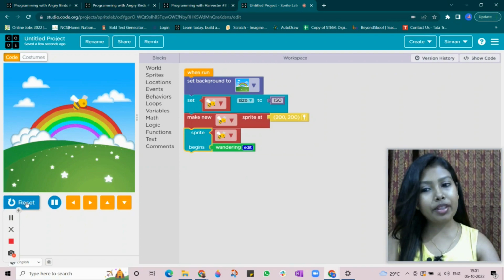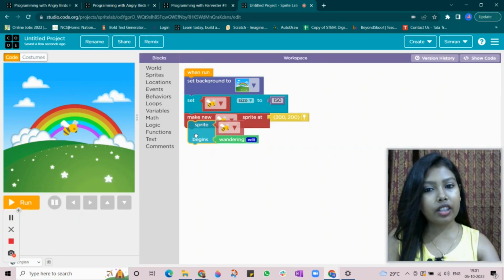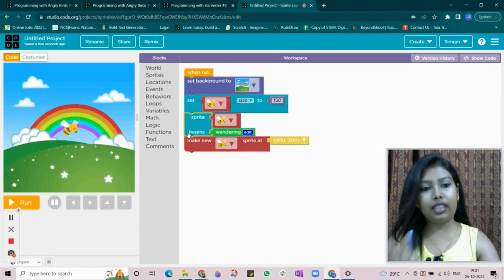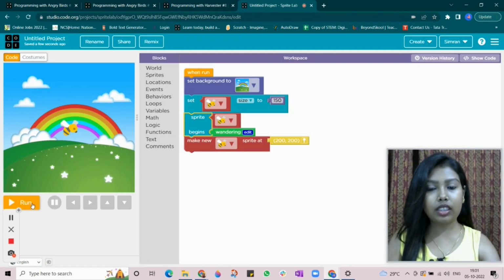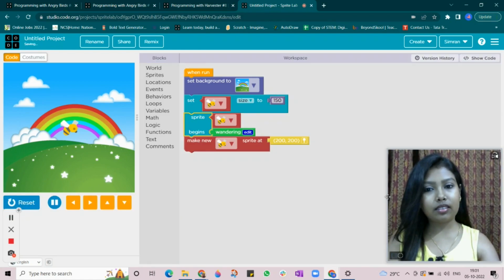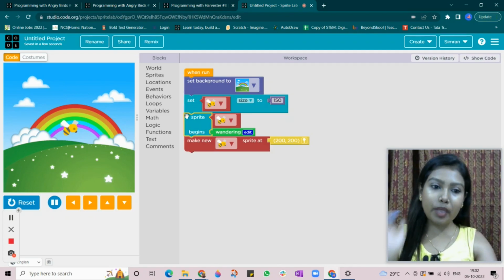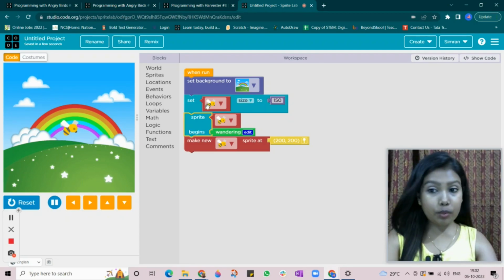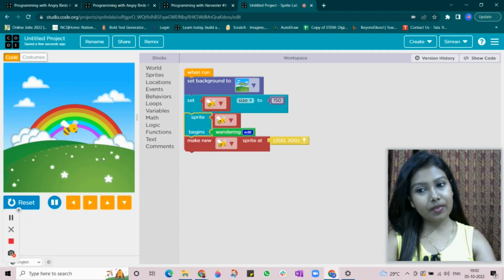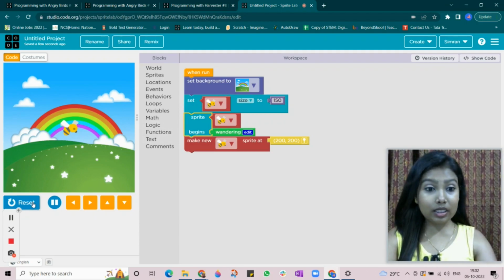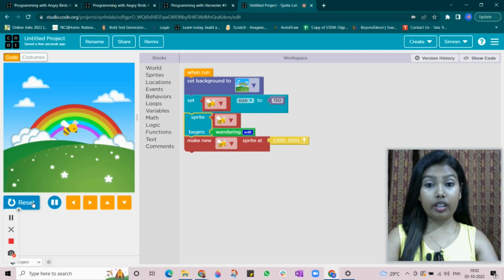Now what will happen if I give the behavior before making the sprite? See, before making the sprite, I'm giving the behavior, then I'm making the sprite. See, nothing is happening because when you gave the command of behavior or when you gave the command for setting a size, the computer doesn't know any character like this. He will not do that, right? This is why sequencing is important.